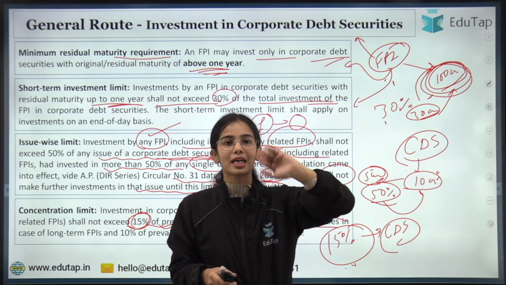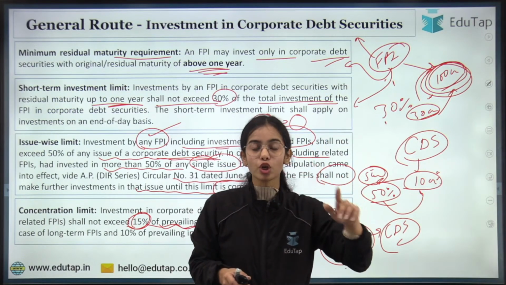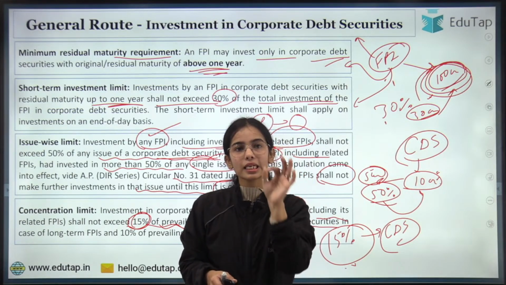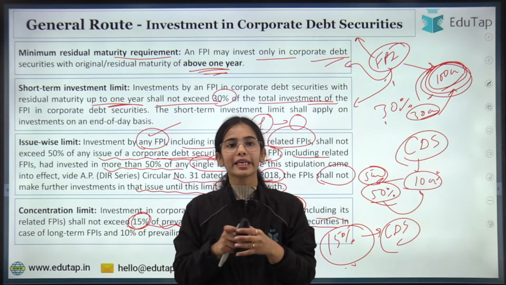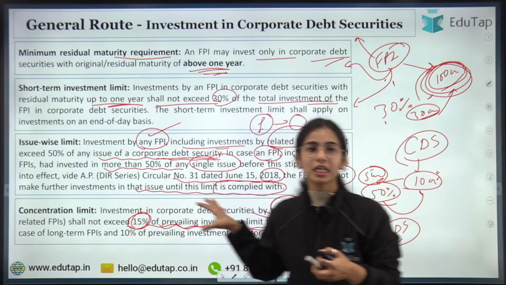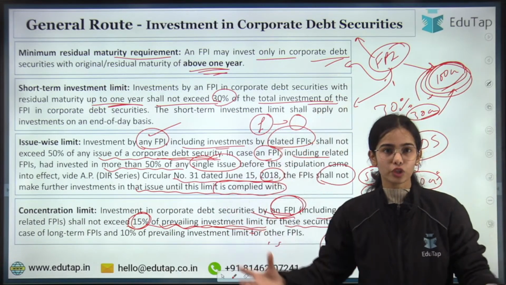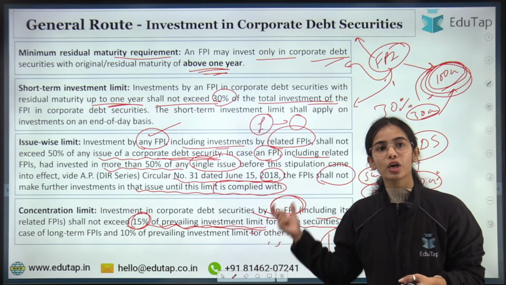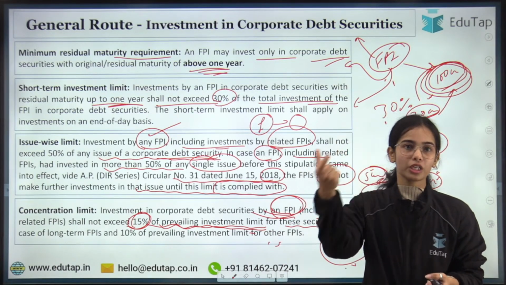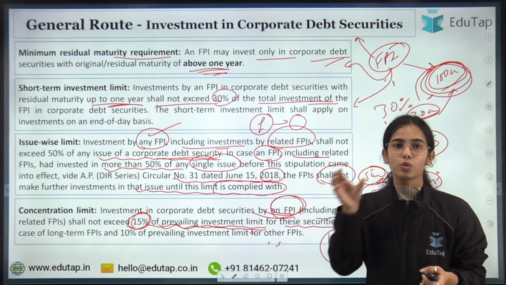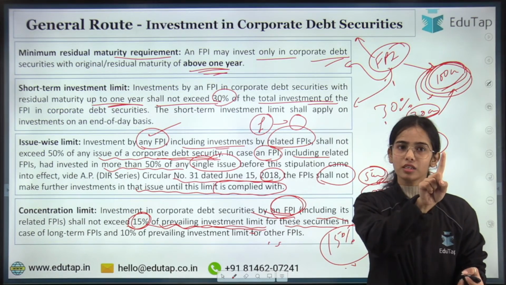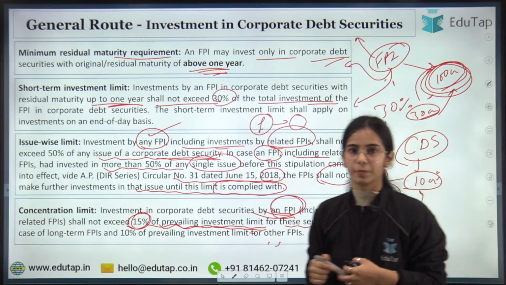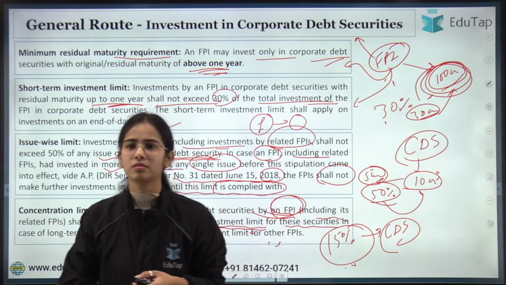Issue wise limit, that is when corporate debt security is being issued. So in a single issue, a single FPI and its related entity cannot have more than 50%. Concentration limit in the totality of the corporate debt security, the limit is 15%. So of the 15% limit in the totality, only 15% can be invested by a FPI out of that 15%. Okay, so this is the idea.